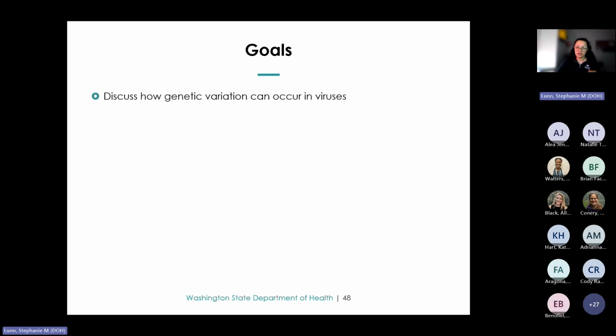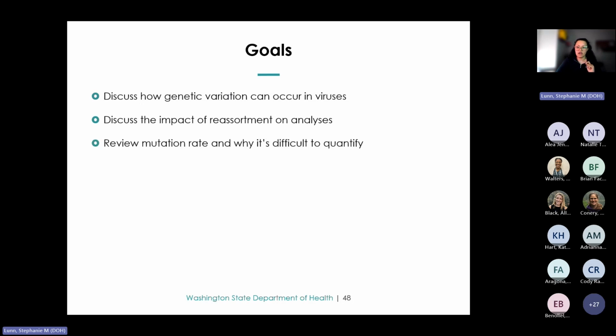So in terms of my goals today, I will begin by discussing how genetic variation can occur in viruses. We actually covered mechanisms of recombination in the 3rd lecture of bacterial genomics. So this time around, I'll be introducing reassortment and its impact on analysis. Next, we will talk about the mutation rate in viruses and how it can be quite difficult to quantify the mutation rate.